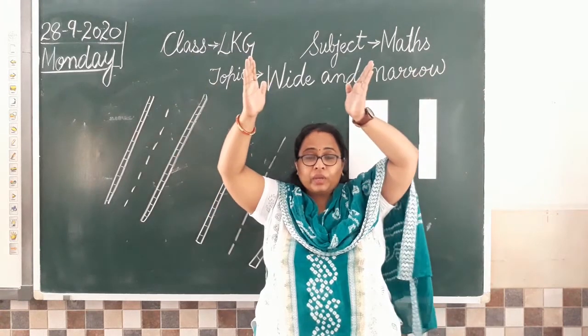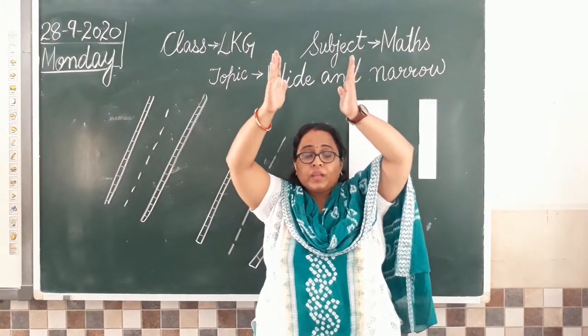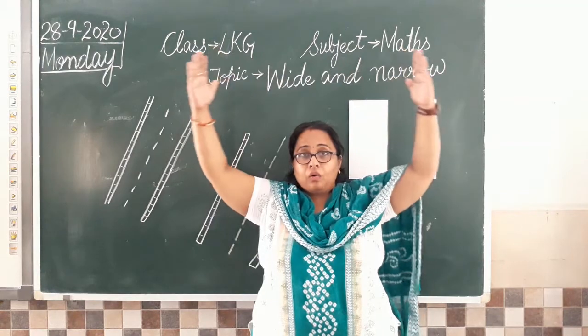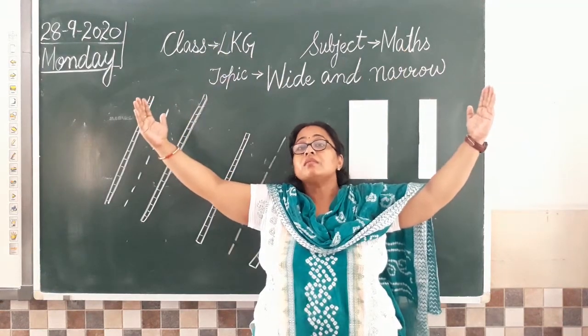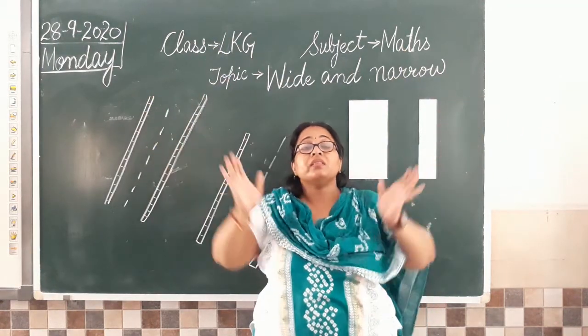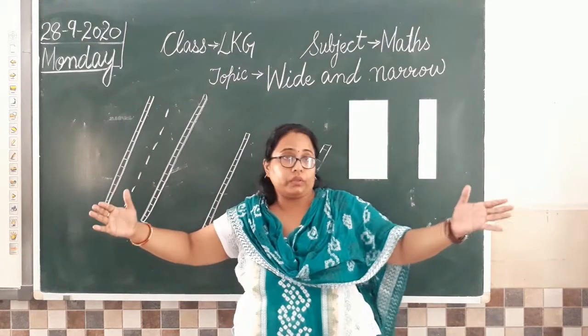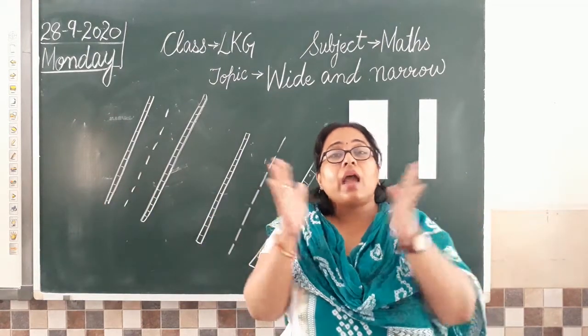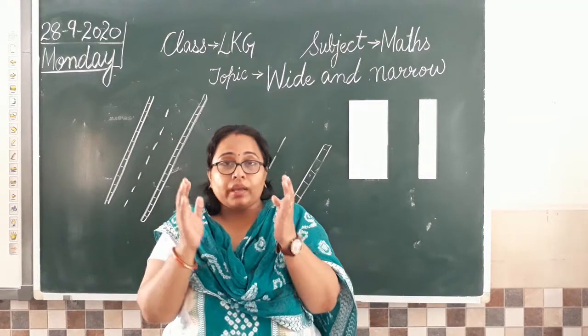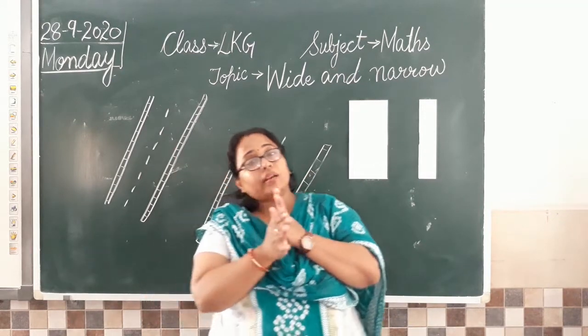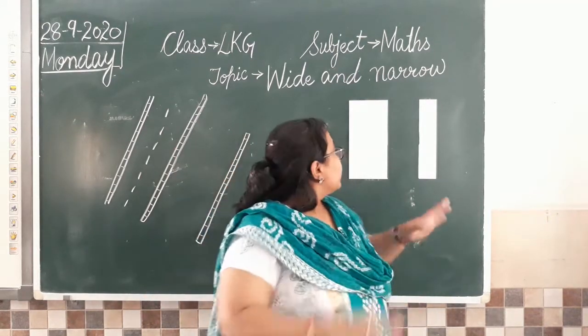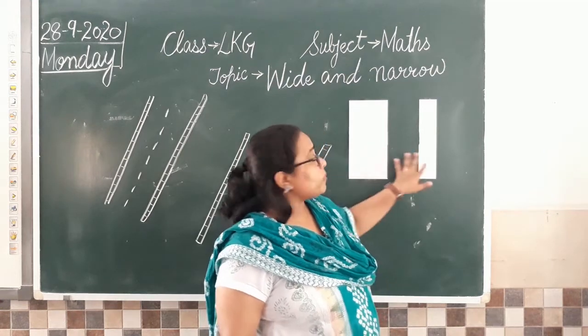More or less याद आ गया ना? तो less means कम. अभी gap कम है. Now the gap is more. That means it is wide. Wide means जब कोई चीज ज़्यादा चौड़ी होती है. Clear? And narrow means जब उसकी जो चौड़ाई है वो कम हो जाती है. That is called narrow.